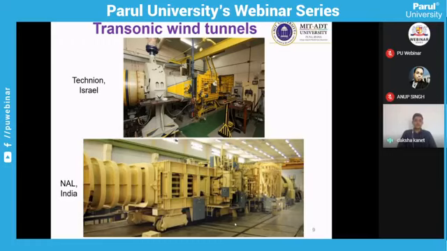The complexity involved here is that you are controlling the Mach number between 0.8 and 1.2, and that is very difficult to control, and that is why these transonic wind tunnels are not commonly used in academics. These are examples of transonic wind tunnels. Though the components involved are somewhat similar, the controlling mechanism and the generation of the required controlled environment is a bit different.